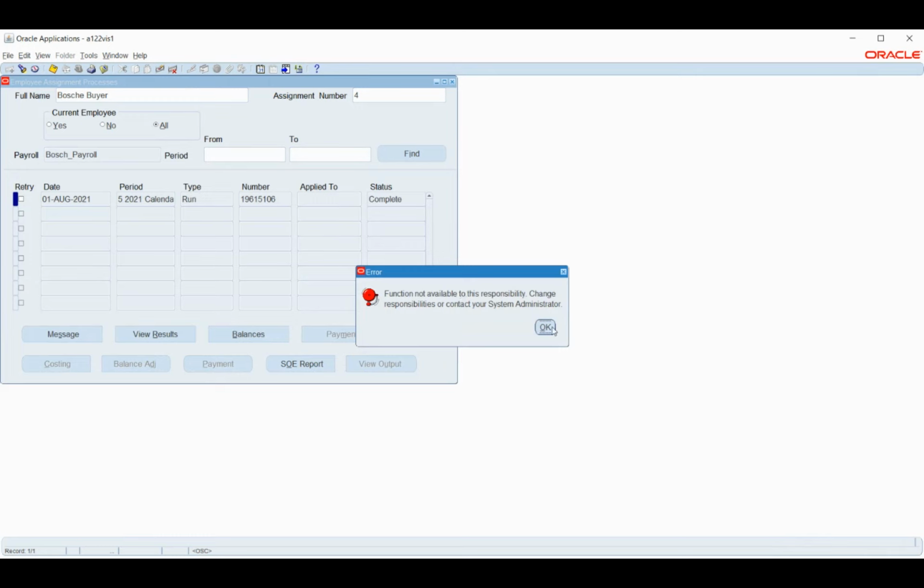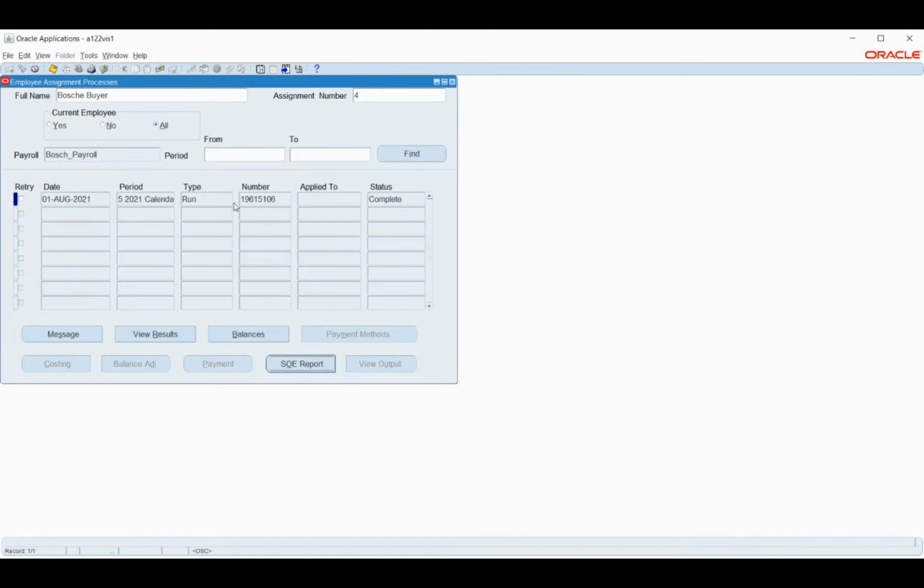So we'll not be able to see the SOE. As I said, I'll check on a different instance. Probably if I get there, we will see the statement of earnings. I'll do the needed configuration, run payroll there as well, and see how it is reflecting in the SOE report.